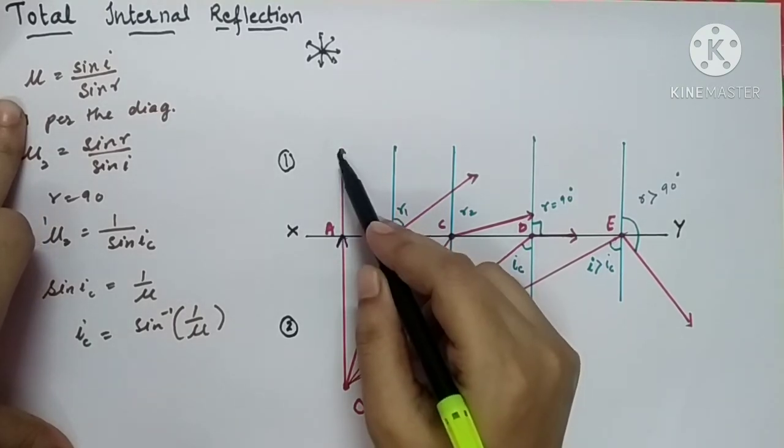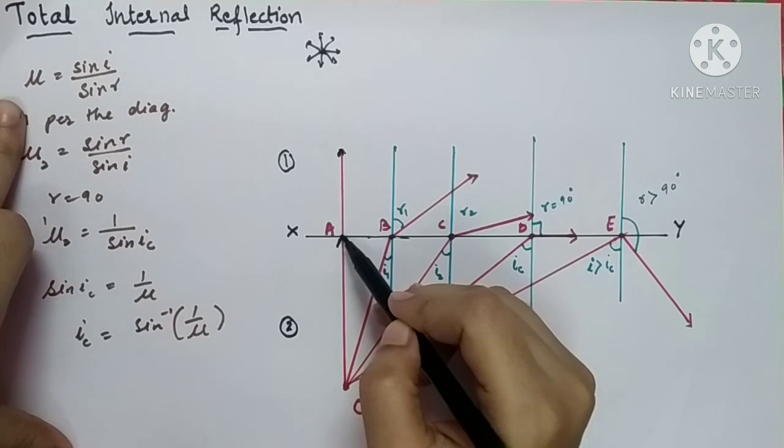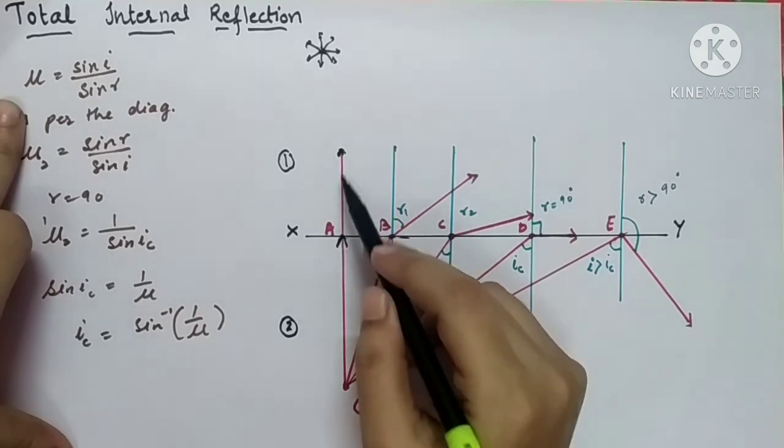So some of the light ray will pass into the rarer medium.